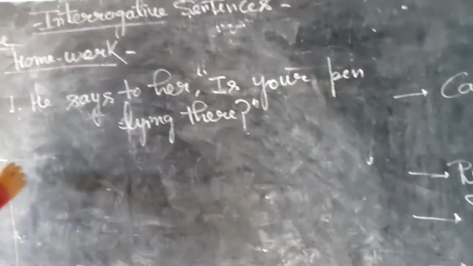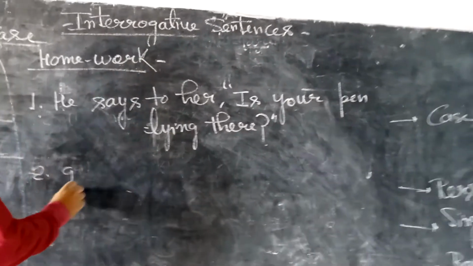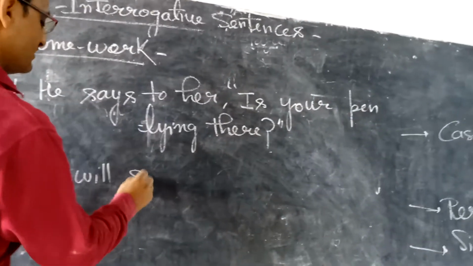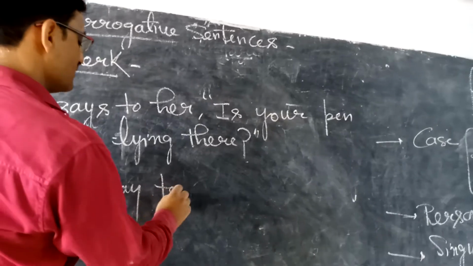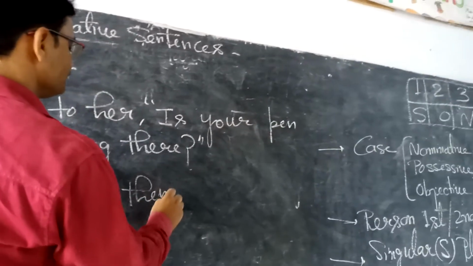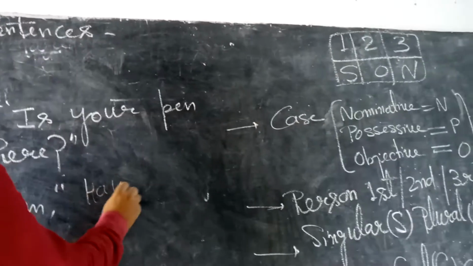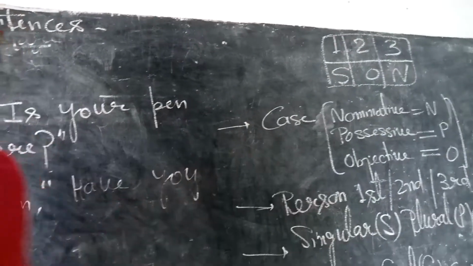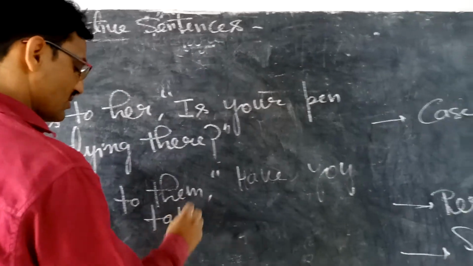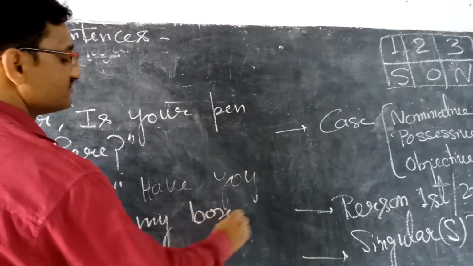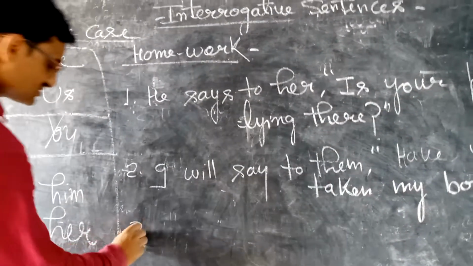Okay students, second: I will say to them, "Have you taken my box?" Question mark, inverted commas closed.